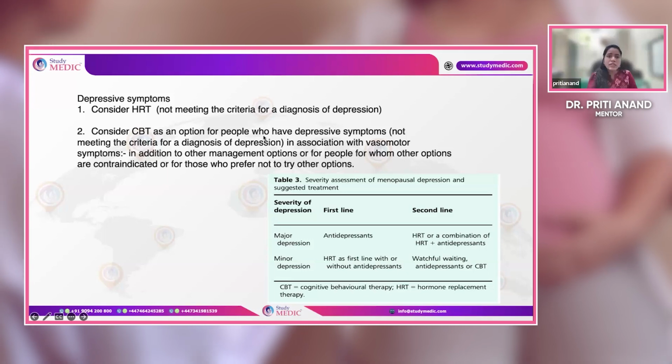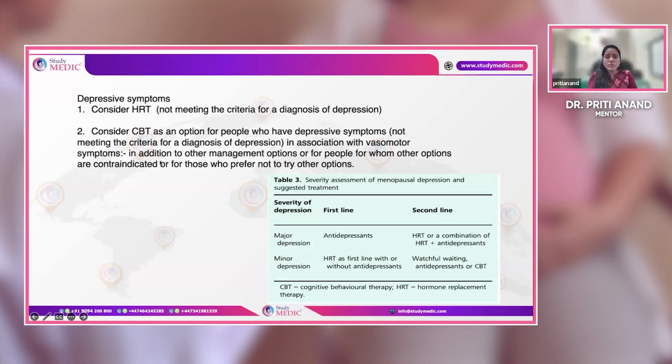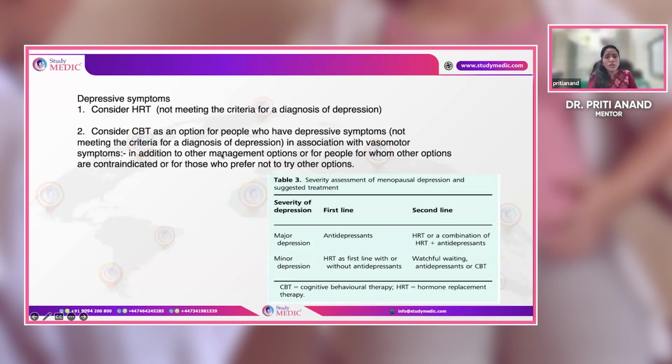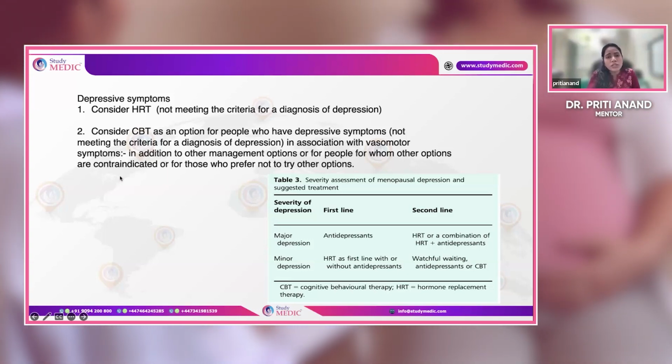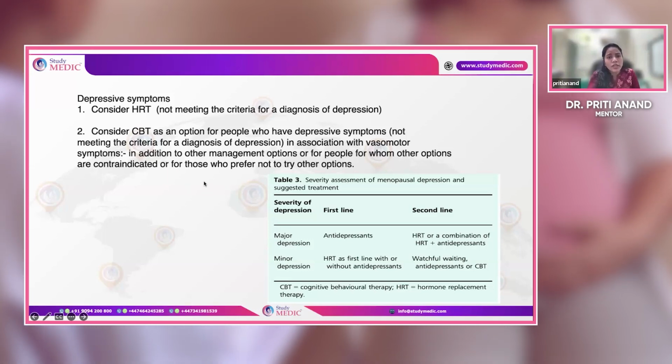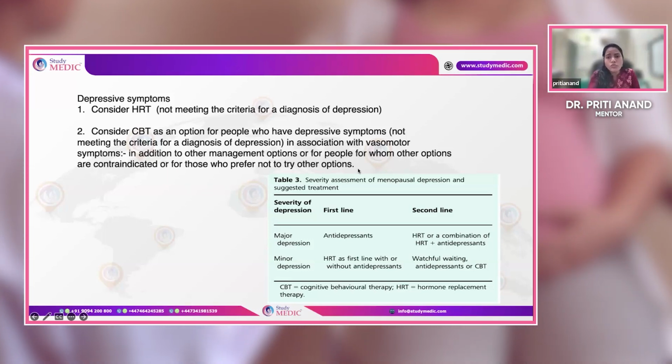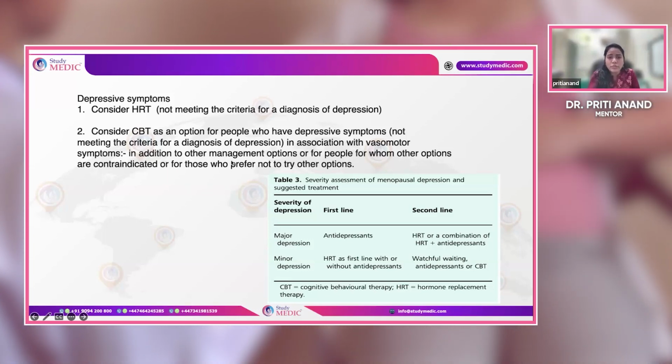Consider CBT as an option in those in whom vasomotor symptoms are present, either in addition to the ongoing management, or in whom HRT is contraindicated, or for those who do not want to try HRT.